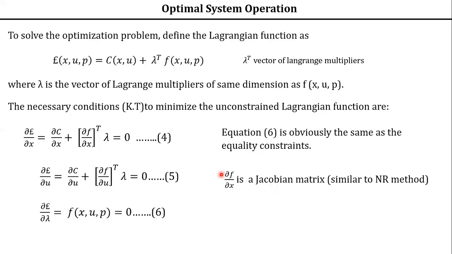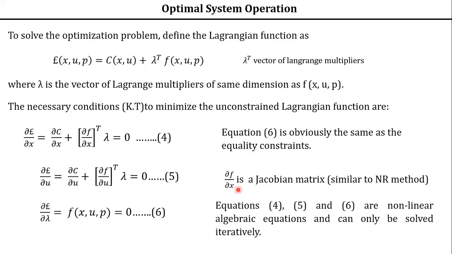Okay, fine. So this is your Jacobian matrix, dou f by dou x. Okay. Now equations 4, 5, 6 are nonlinear algebraic equations and can only be solved iteratively.